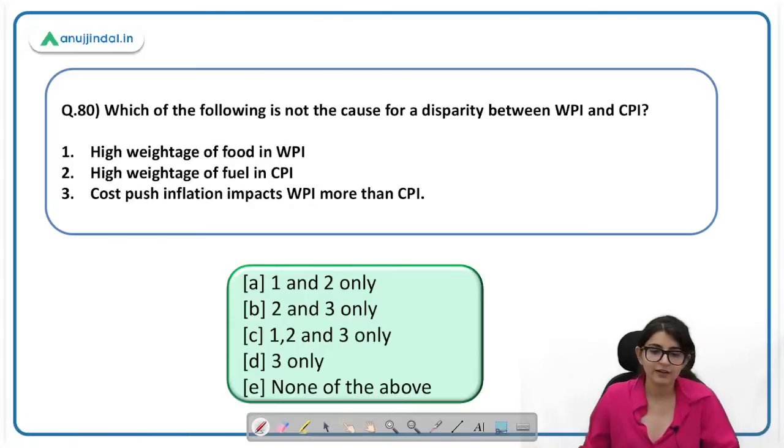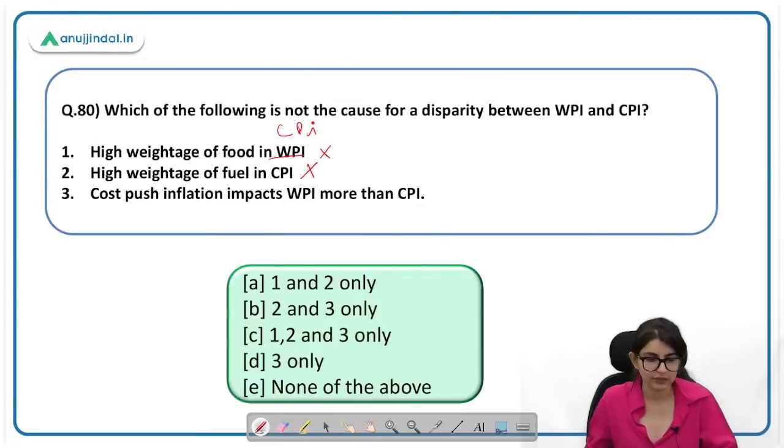Which of the following is not the cause for disparity between WPI and CPI? High weightage of food in WPI. So weightage of food high कहाँ होती है? CPI में होती है. This is an incorrect statement. High weightage of fuel in CPI. This is also incorrect. Fuel की weightage WPI में high होती है. Cost push inflation in fact impacts WPI more than CPI. This is also an incorrect statement. Cost push inflation सबसे ज़्यादा CPI पे effect करती है, not in WPI.